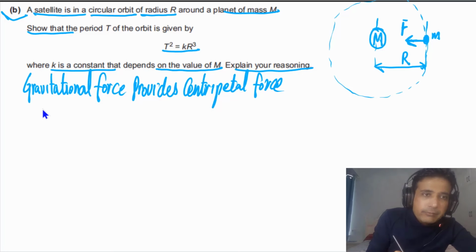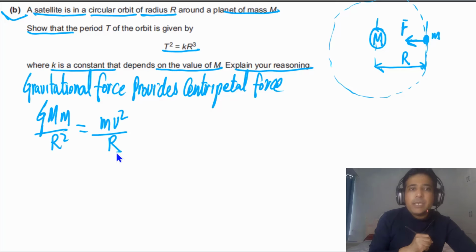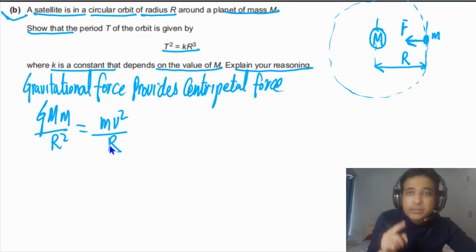Gravitational force is equal to G capital M small m over R square, and this has to be equal to mv square divided by capital R. R is the distance between centers of satellite and the planet, and this R is the radius of the circle. Sometimes these two are not equal, so you have to be very clear about this one.